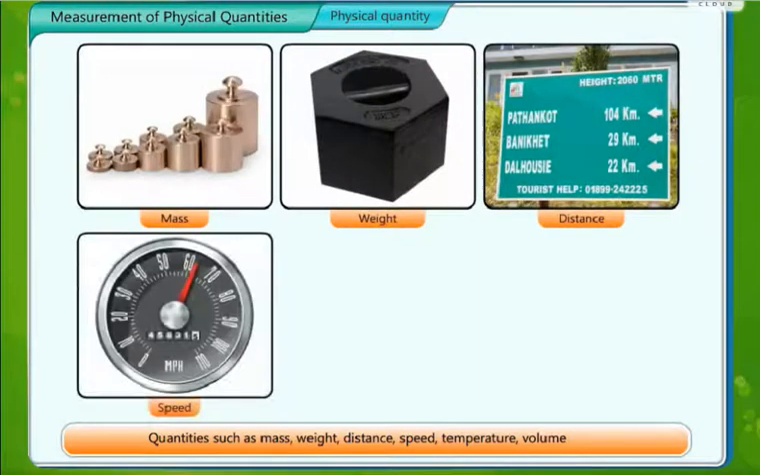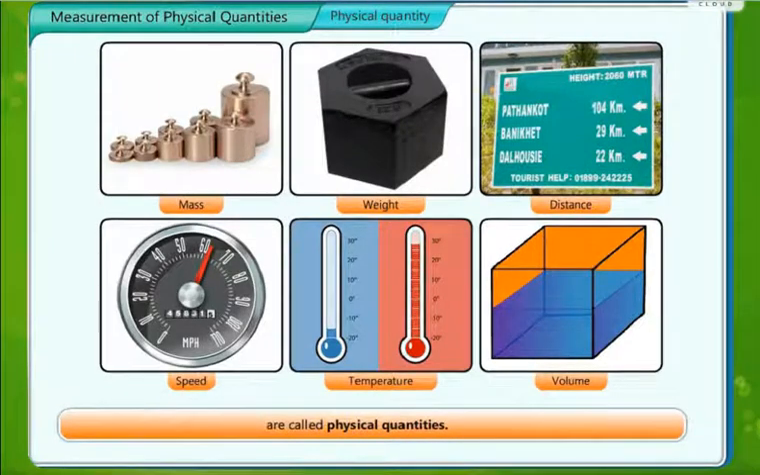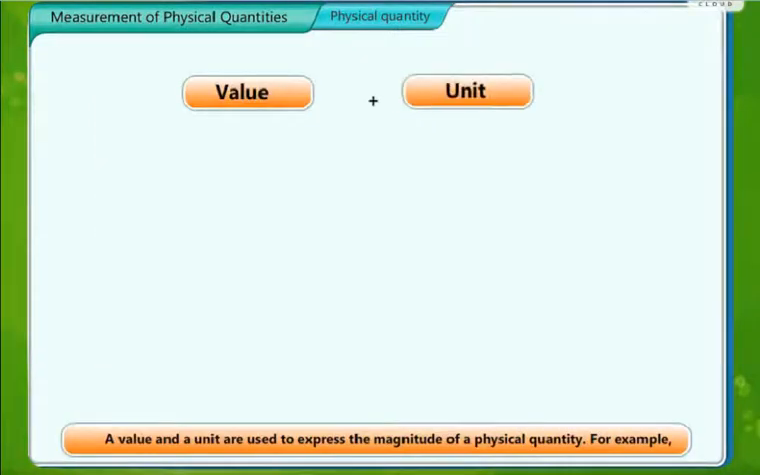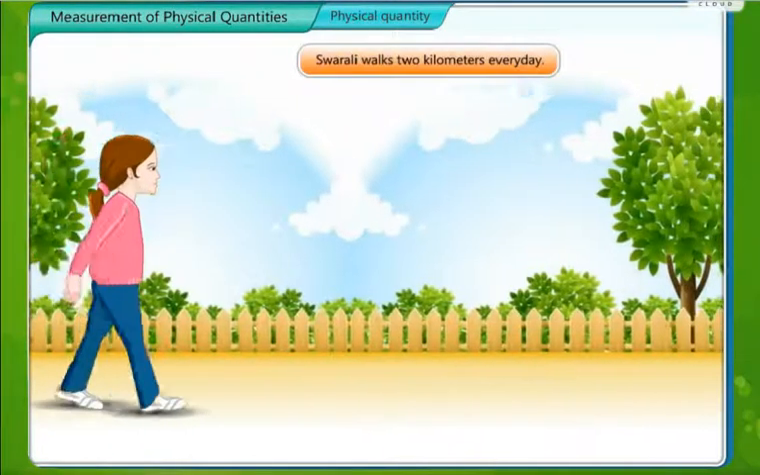Quantities such as mass, weight, distance, speed, temperature are called as physical quantities. Now whenever a quantity is measured, we write the answer in the form of value plus the unit. Value along with the unit is used to express the magnitude of physical quantity.